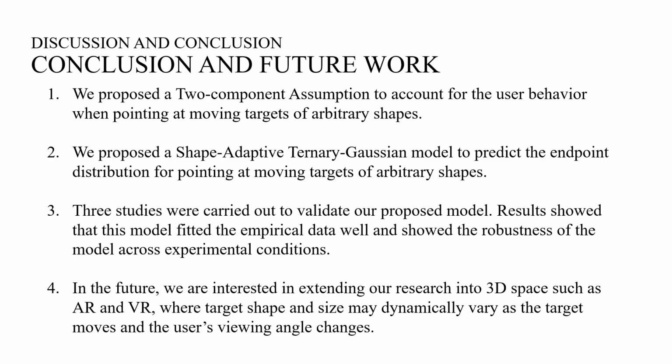In this paper, we proposed a two-component assumption to account for the user behavior when pointing at moving targets of arbitrary shapes. And we proposed a Shape-Adaptive Ternary-Gaussian model to predict the endpoint distributions. 3 studies were carried out to validate our proposed model. Results showed that this model fitted the empirical data well and showed the robustness of the model across experimental conditions.